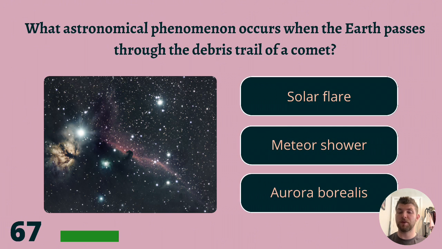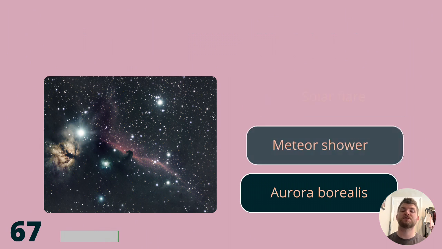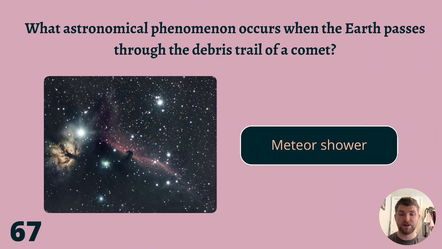What astronomical phenomenon occurs when the Earth passes through the debris trail of a comet? Solar flare, meteor shower, or aurora borealis? When the Earth passes through the debris trail of a comet, the astronomical phenomenon that occurs is called a meteor shower.